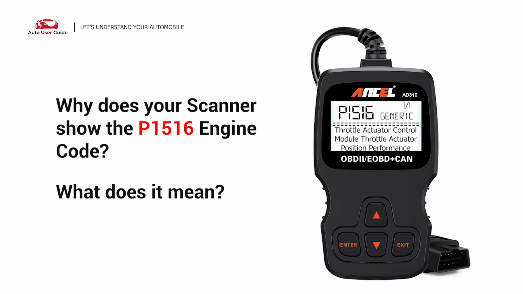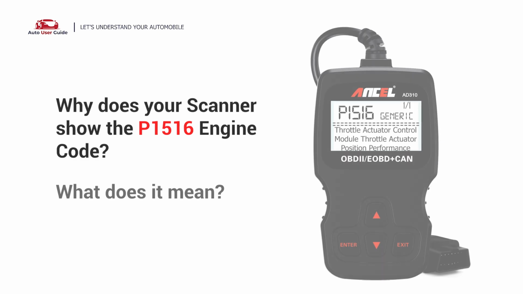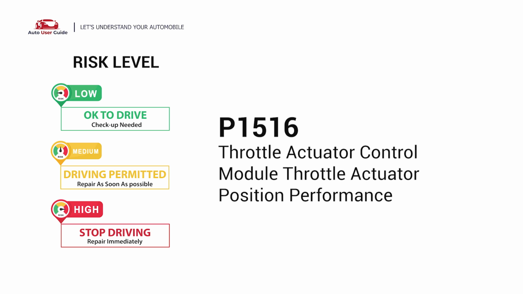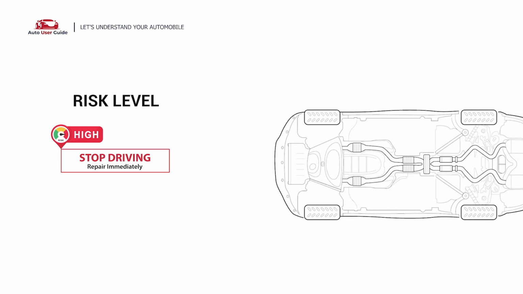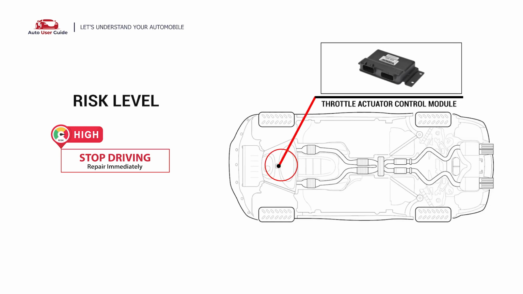Why does your scanner show the P1516 engine code? What does it mean? P1516 is a diagnostic trouble code for Throttle Actuator Control Module, Throttle Actuator Position Performance. This engine code indicates that the PCM has determined an out-of-range condition between the predicted and the actual position of the throttle. Under this circumstance, stop driving and repair your vehicle immediately.